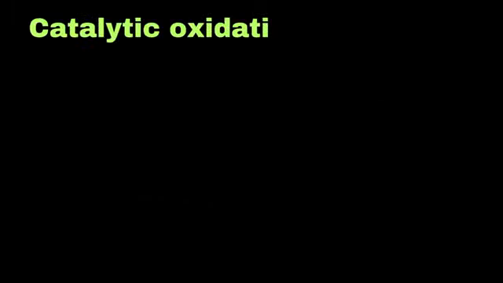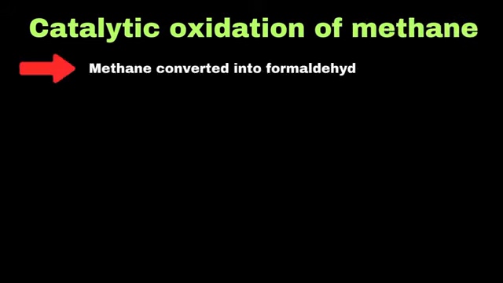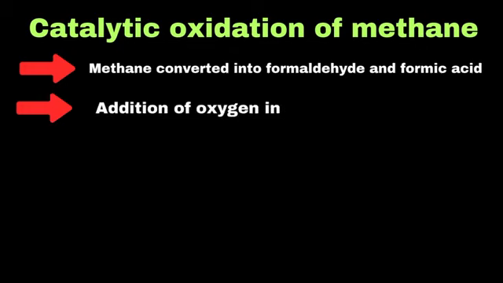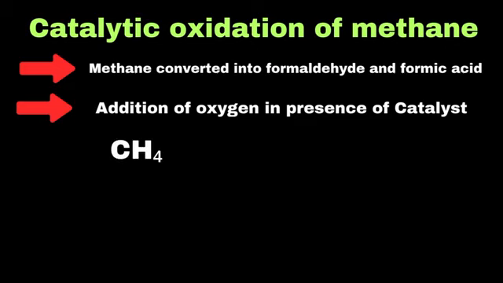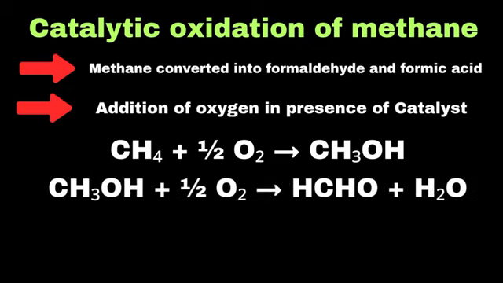Now, if we move towards the catalytic oxidation of methane, it can change into formaldehyde and formic acid. You need to keep in mind that catalytic oxidation means the addition of oxygen in the presence of a suitable catalyst. During this reaction, in the first step, methane will react with a water molecule to form methanol. Next, in the second step, methanol will be converted into formaldehyde. And finally, the oxidation of formaldehyde will change it into formic acid.